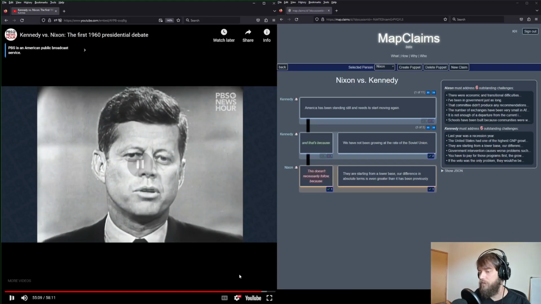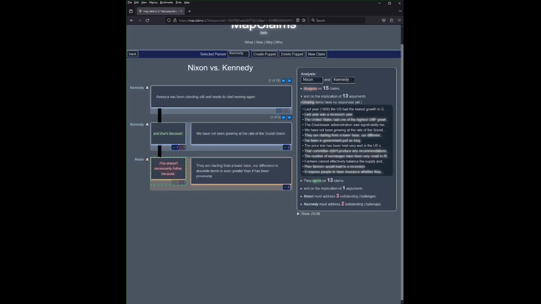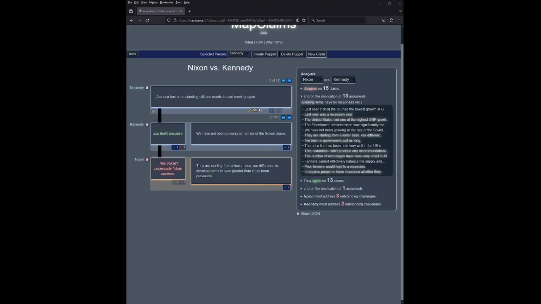Interesting. Did you catch it? I didn't even map Kennedy's last argument there because it doesn't belong in the chain, and that is because it's a trick. A very skilled rhetorical trick on Kennedy's part, and exactly the kind of trick I made MapClaims to help prevent. America standing still, says Kennedy, not growing at the rate of the Soviet Union. Nixon says they're starting from lower, we're still ahead in absolute terms. That all maps just fine, but then Kennedy says this.